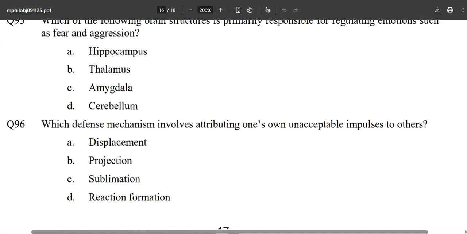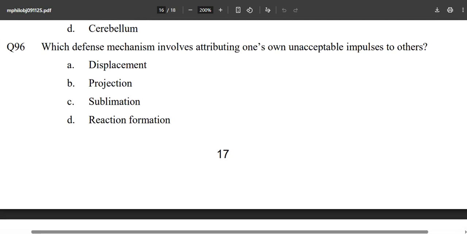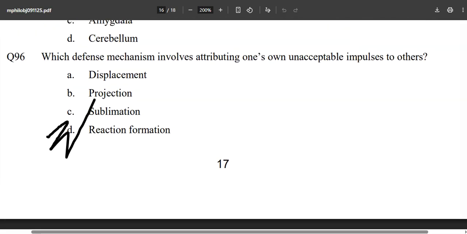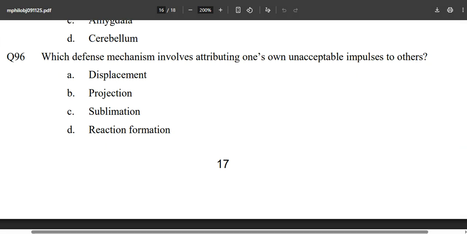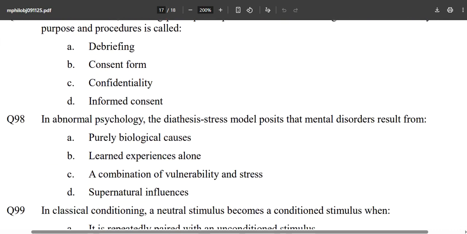Which defense mechanism involves attributing one's own unacceptable impulses to others? I think this is also repeated. I just saw this thing. I think this is repeated in the same paper. This question is repeated. We will find out shortly.